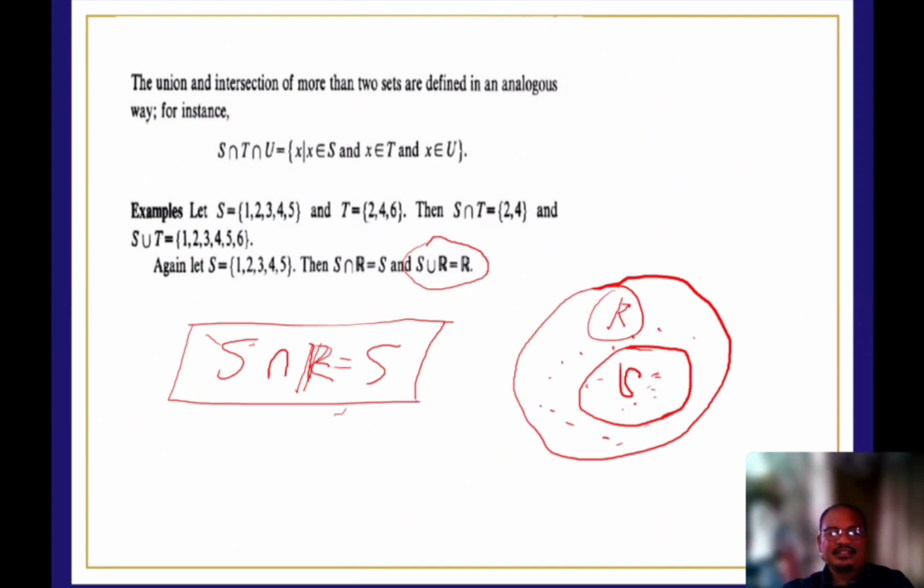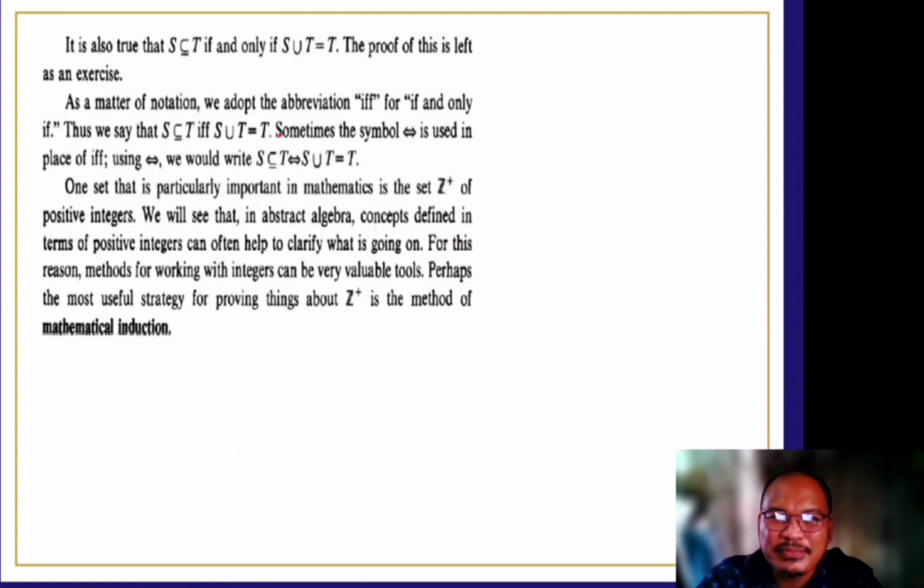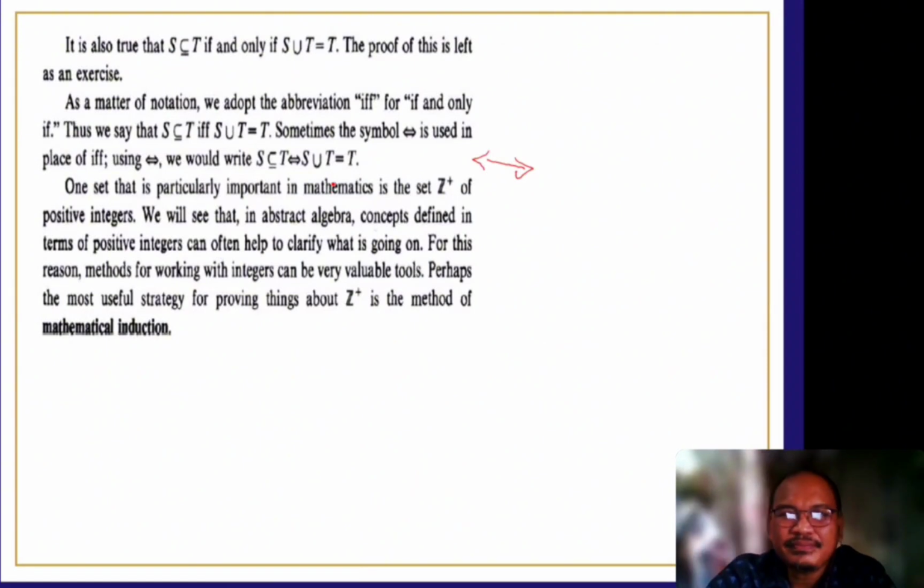Okay? So we also have if and only if. Our symbol is a double arrow. So, if and only if. S is a subset of T if and only if S union T is equal to T. So what does that mean? If we're going to have a counterexample.